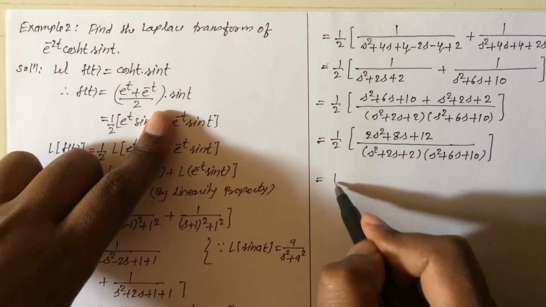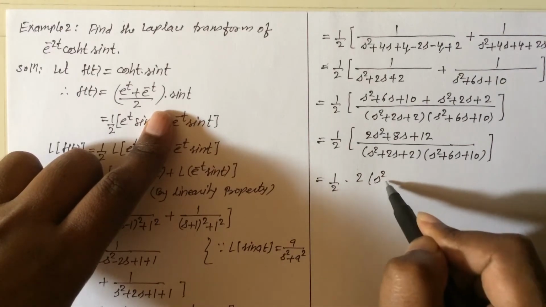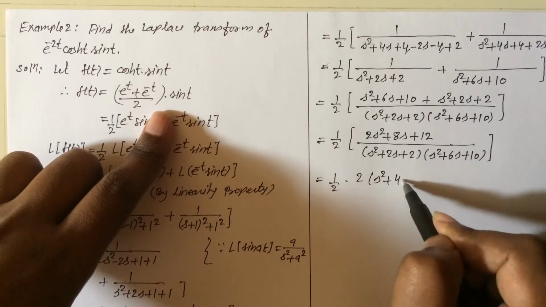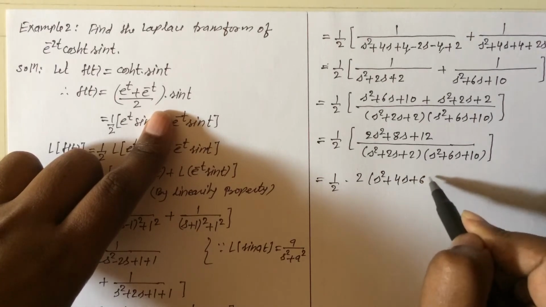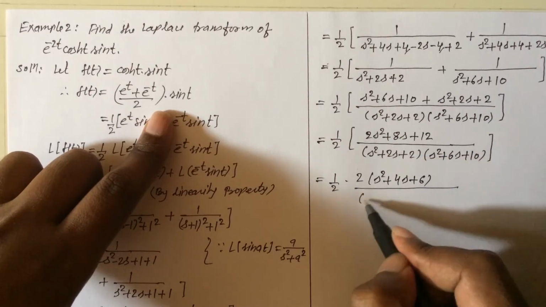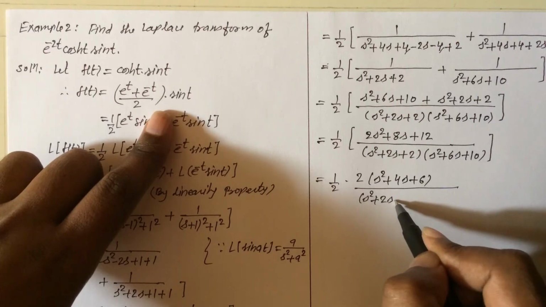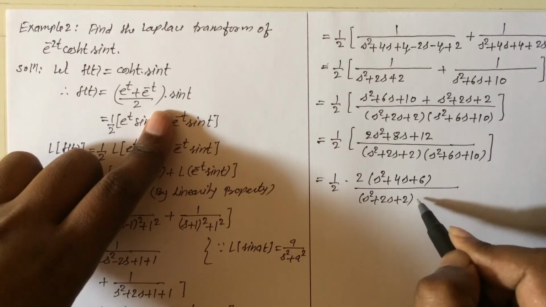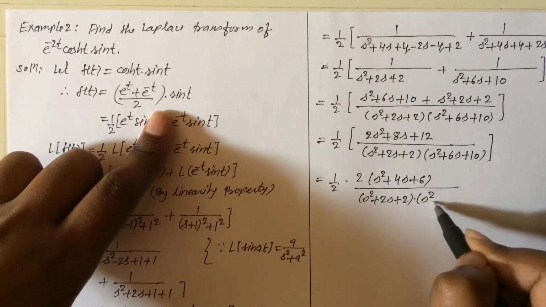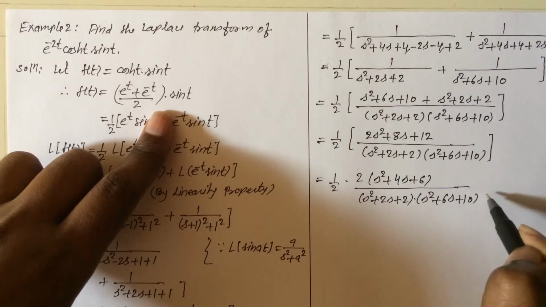So this equal to 1 by 2 into 2 times (s square plus 2s plus 3)... that is, 2 s square plus 4s plus 6 divided by the denominator s square plus 2s plus 2 into s square plus 6s plus 10.